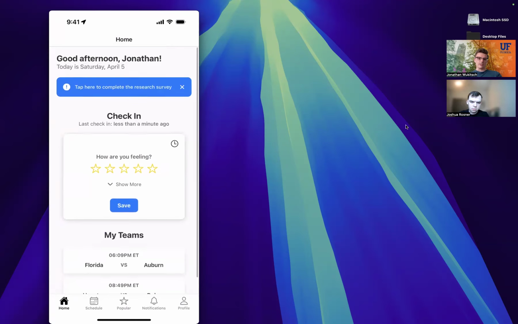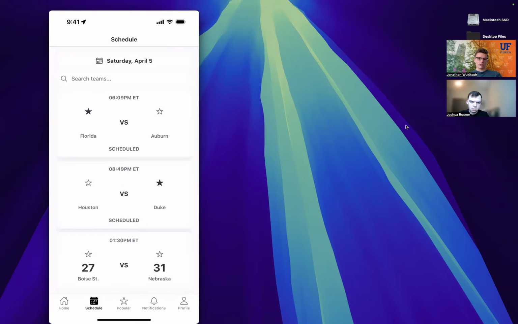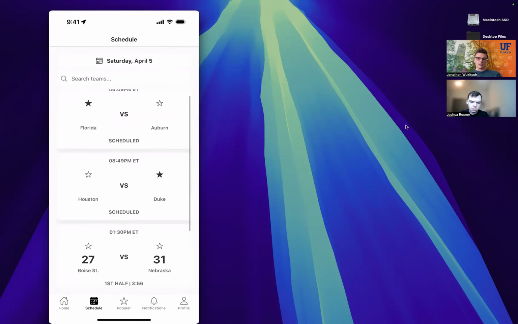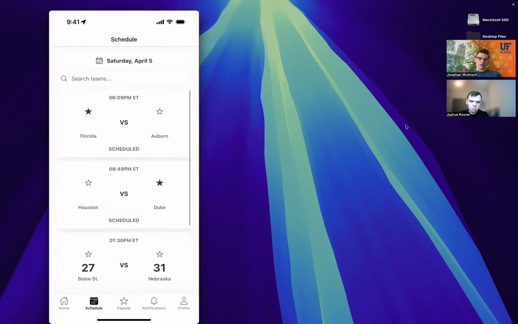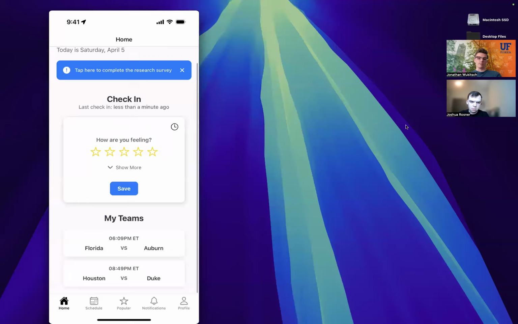But that kind of brings us into the schedule tab, which will show these games that are upcoming. Today is the Final Four games. We've got the Florida and Auburn game and the Houston and Duke game. You can see here that I have Florida and Duke favorited, which is why they showed up under the My Teams section. If the game was ongoing, it would also show the current score on both of these, so it would show the score directly in the homepage.